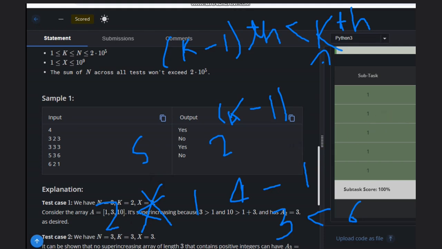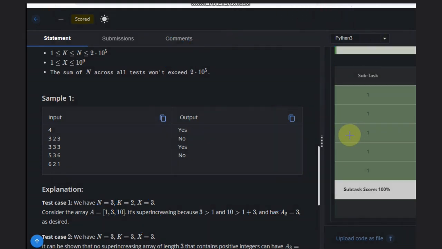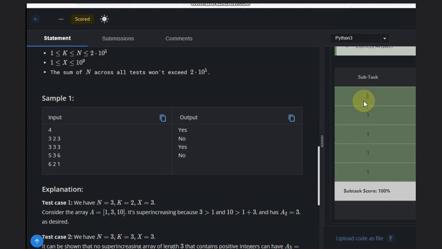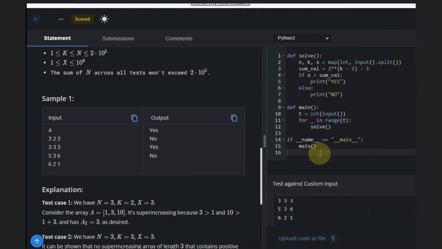Let's see the implementation of this solution. We need to take the input n, k, x. Then we compute the summation, that is 2 to the power k minus 1, minus 1. If x is greater than the sum value, then our answer is yes. If it is not, then the answer is no, as we have discussed. So this is the simple solution.